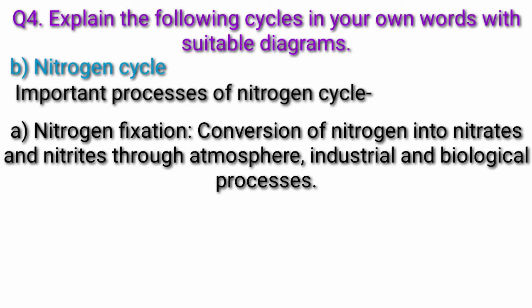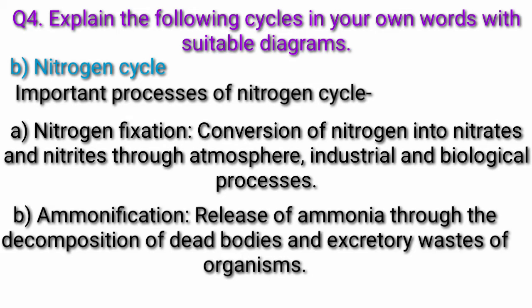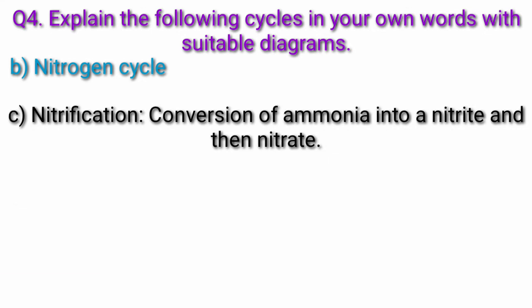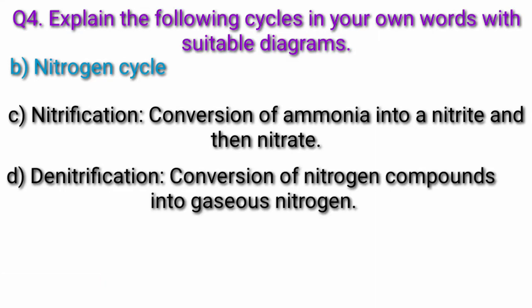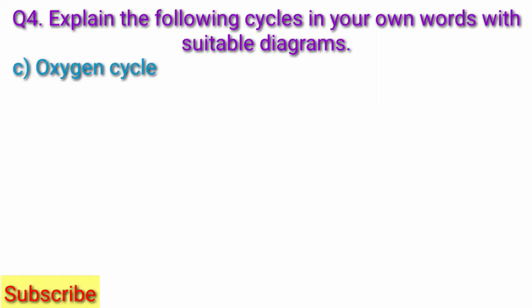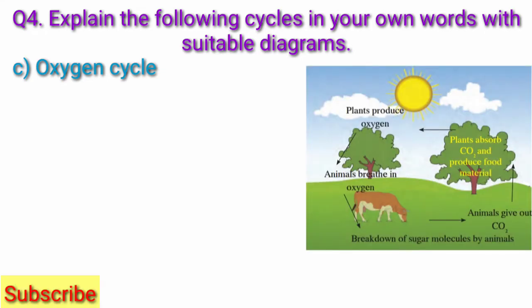Nitrogen fixation, conversion of nitrogen into nitrates and nitrites through atmospheric, industrial and biological processes. Next, ammonification, release of ammonia through the decomposition of dead bodies and excretory waste of organisms. Nitrification, conversion of ammonia into nitrite and then nitrate. Denitrification, conversion of nitrogen compounds into gaseous nitrogen. Next question, C. Oxygen cycle. Oxygen cycle is shown here.